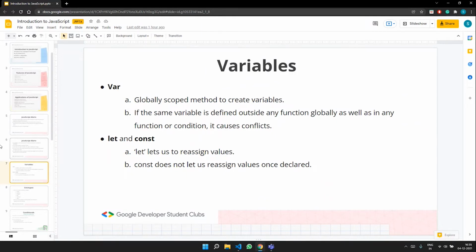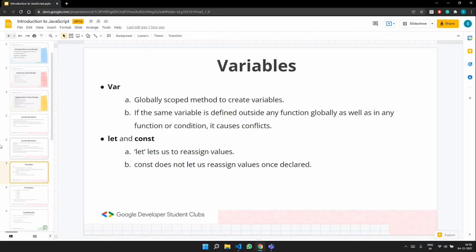And one important thing to note here is var is not used anymore. So var is actually deprecated. And after the introduction of ES6, we had major updates and basically more features and functionalities in JavaScript.